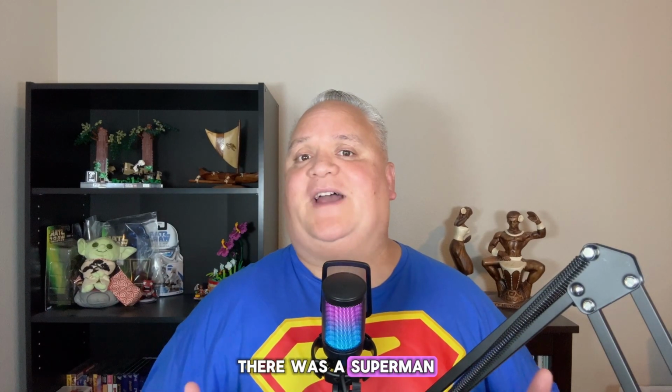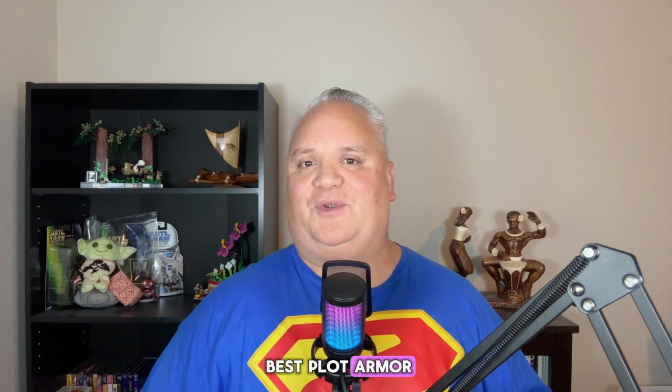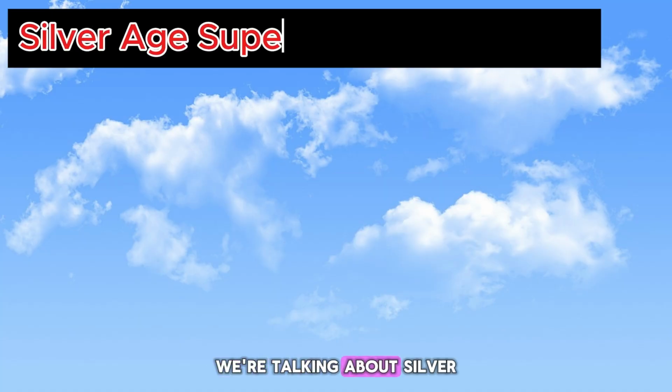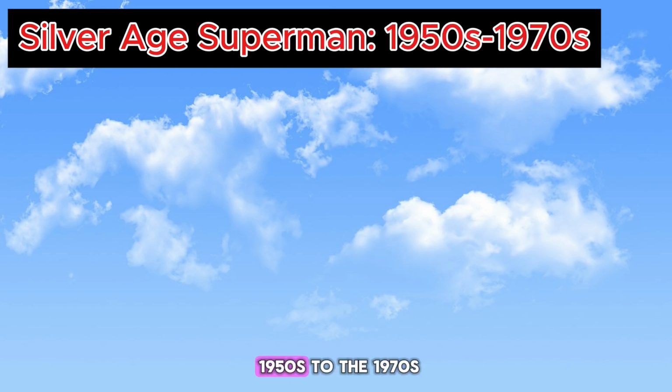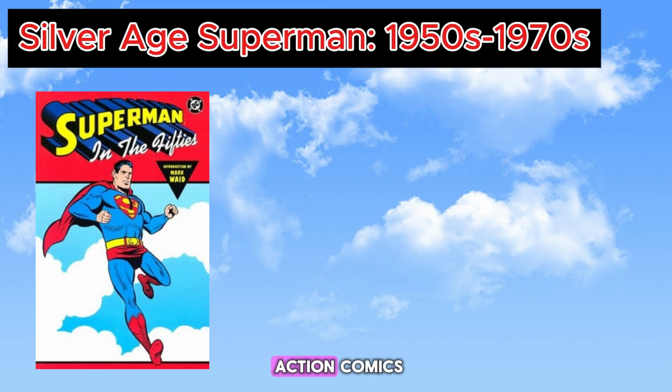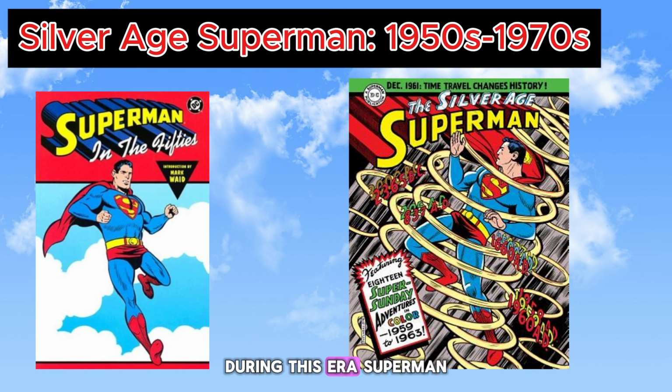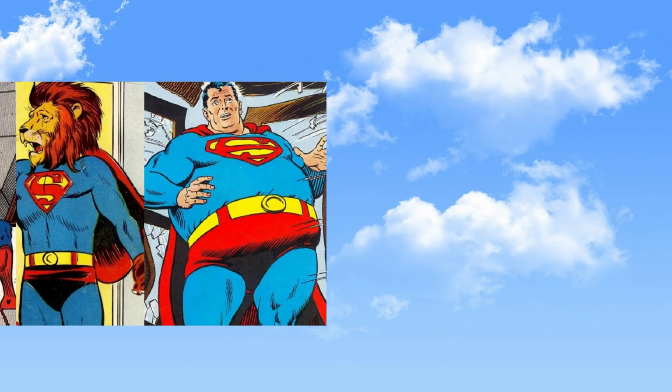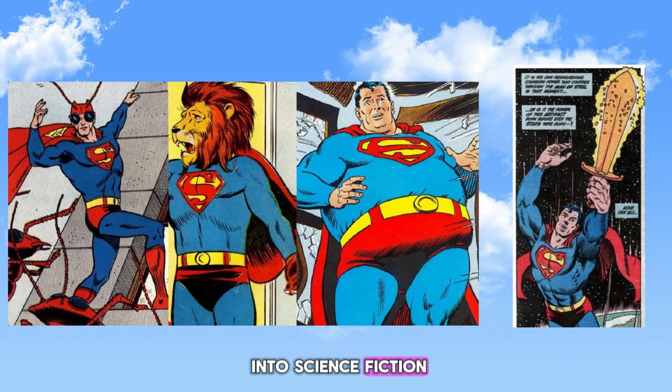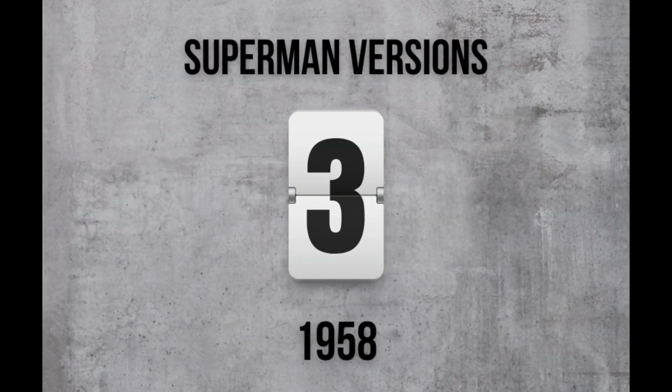There was a Superman version who had the best plot armor. He essentially had a power for every single plot hole. We're talking about Silver Age Superman from the 1950s to the 1970s, who first appeared in Superman Volume 1 and Action Comics. During this era, Superman gained vast powers and became more of a cosmic protector than a man of the people. The stories leaned heavily into science fiction and introduced many iconic and outlandish elements of Superman lore.